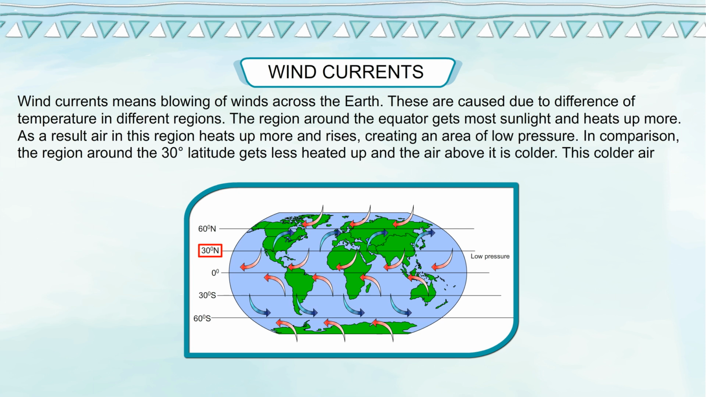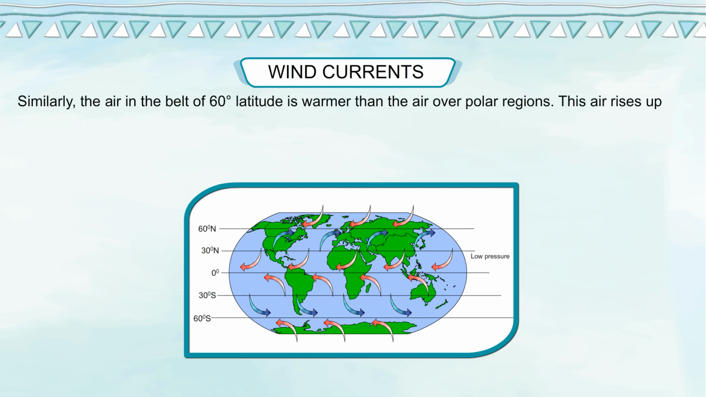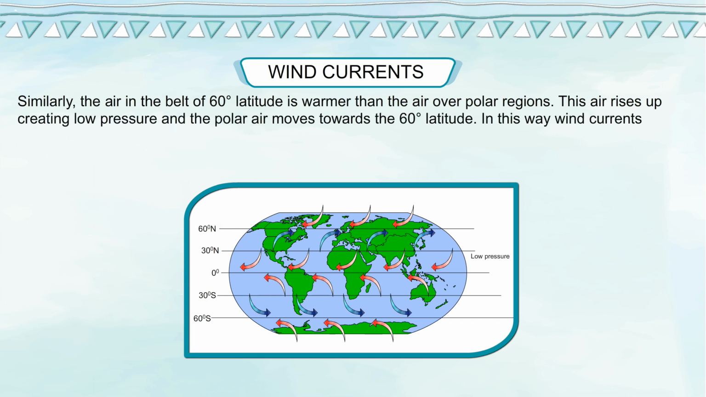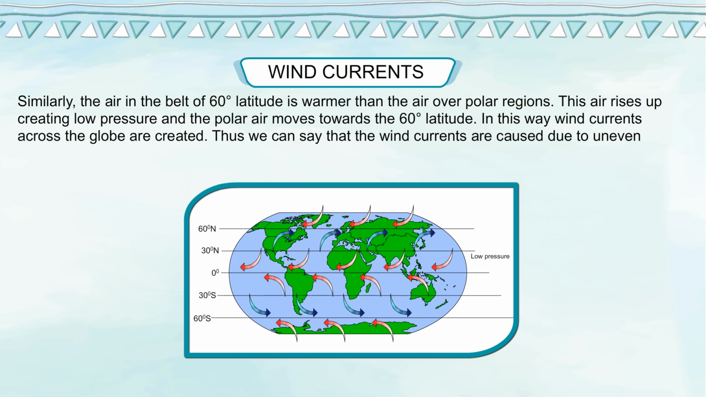In comparison, the region around the 30-degree latitude gets less heated up and the air above it is colder. This colder air moves towards the equator. Similarly, the air in the belt of 60-degree latitude is warmer than the air over polar regions. This air rises up, creating low pressure, and the polar air moves towards the 60-degree latitude. In this way, wind currents across the globe are created. Thus, we can say that the wind currents are caused due to uneven heating of the earth.